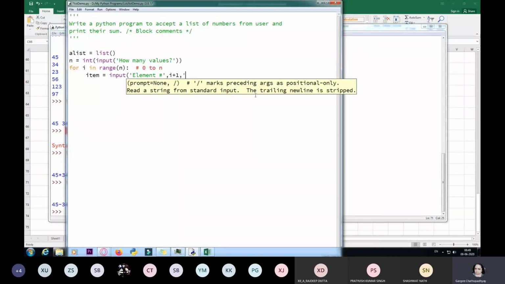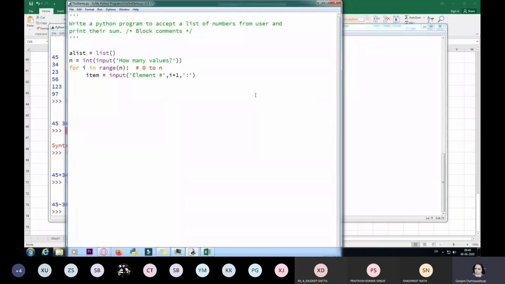This will give a marker to the user which element he has to enter. Now once item is entered, I can do alist.append(item). Either I do this, or there is an alternative, that is a list plus equal to item within square brackets. These are the two alternatives which I can do.